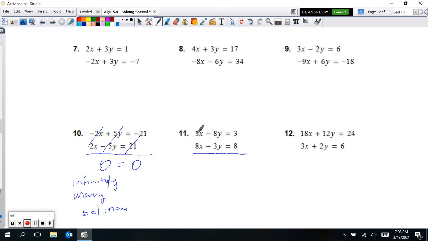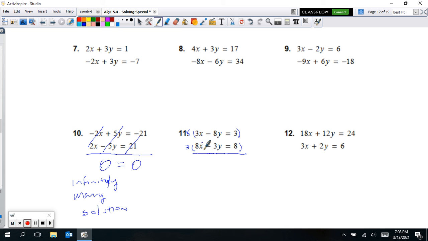So we need to figure out, what do I need to multiply 3 and 8 by to get to the same number? If I just start by counting by 8, obviously 3 can't go into 8. So starting with 8, that doesn't work. Going to 16, 3 does not go into 16, go to 24, and 3 does go into 24. So this one we would multiply by 8 to make this 24, this one times 3. So just by the same numbers we have here. And so I'm going to go ahead and just put those down below here.